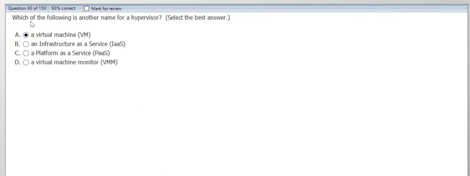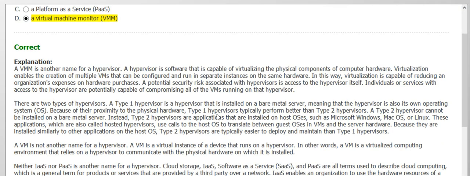Okay, the last question. Which of the following is another name for hypervisor? Virtual machine? No. Infrastructure as a service? No. Platform as a service? No. Virtual machine monitor? Yes, it should be virtual machine monitor.